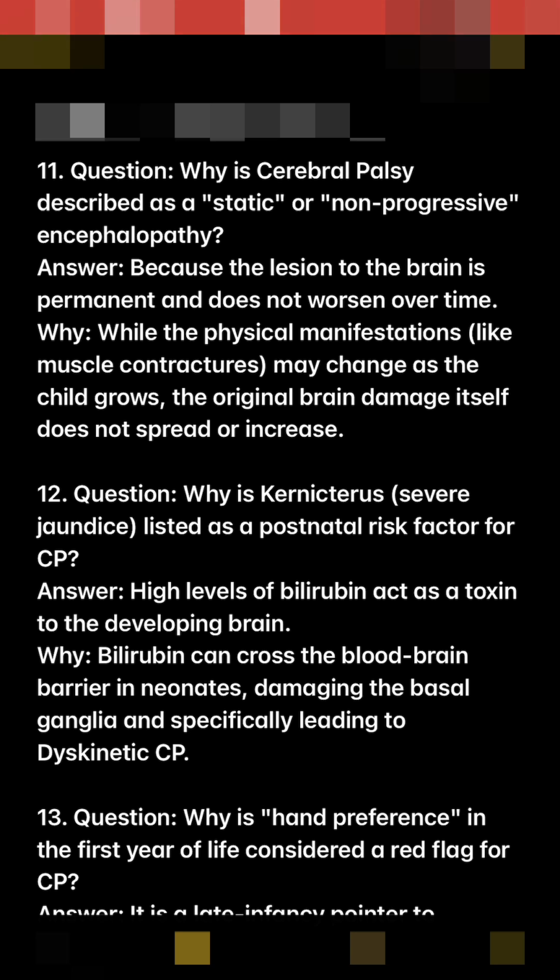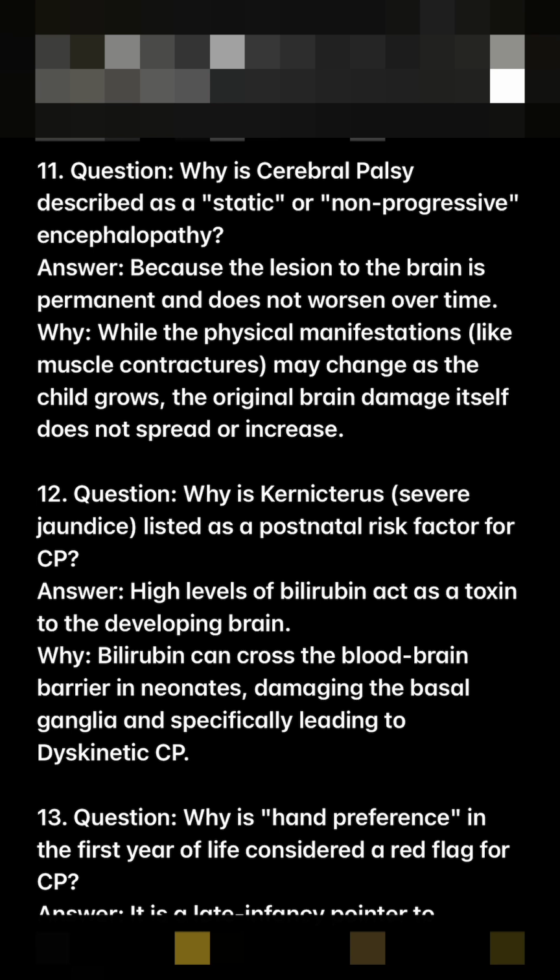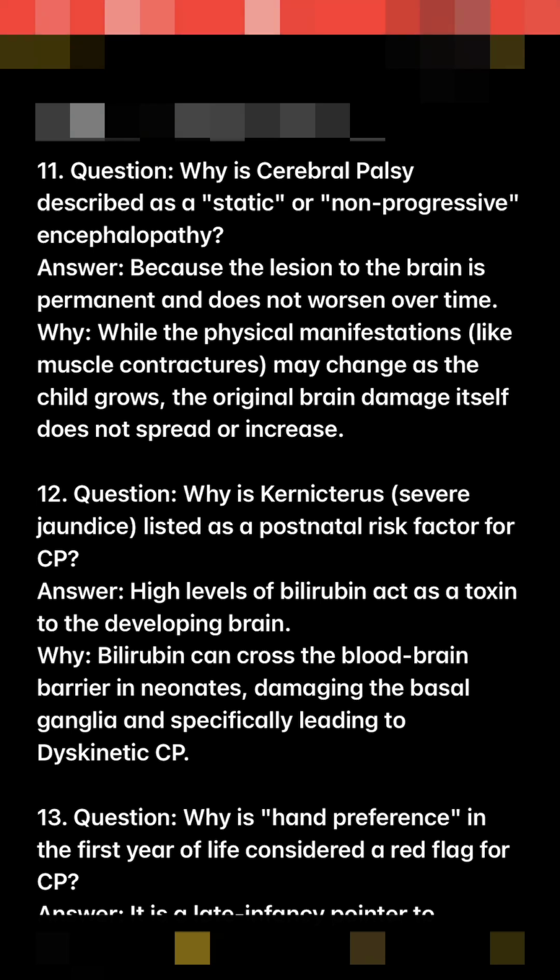12. Question. Why is kernicterus, severe jaundice, listed as a postnatal risk factor for CP? Answer. High levels of bilirubin act as a toxin to the developing brain. Why? Bilirubin can cross the blood-brain barrier in neonates, damaging the basal ganglia and specifically leading to dyskinetic CP.